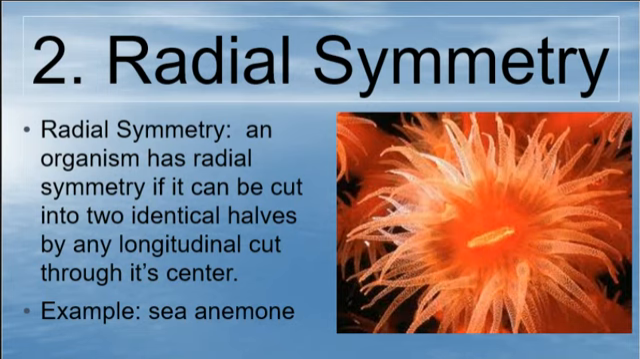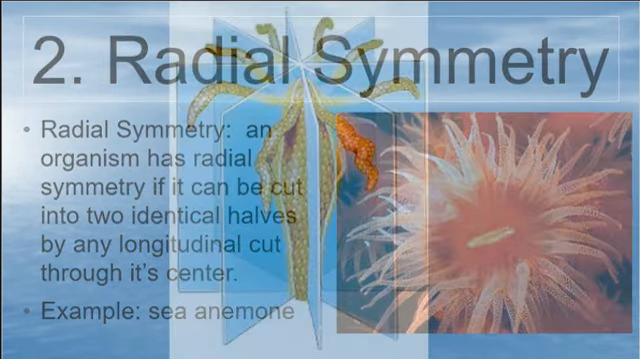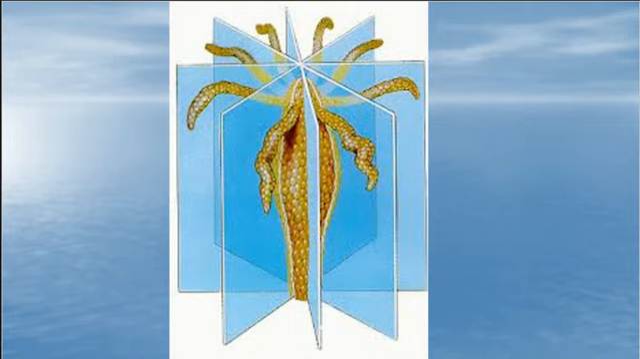The second type of symmetry is radial, and our example is going to be a sea anemone. And you can see the anemone right here. You can see how it's cut through any plane right here, and they look the same. Once again, top and bottom, not the same. So they're similar to spherical, except they're not as round. Like a weird octopus.